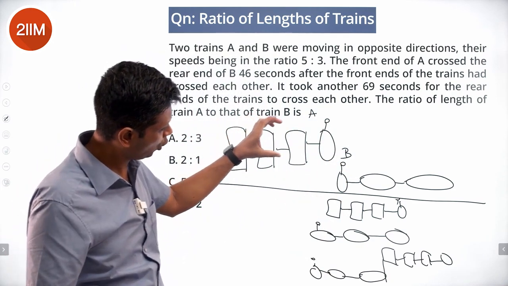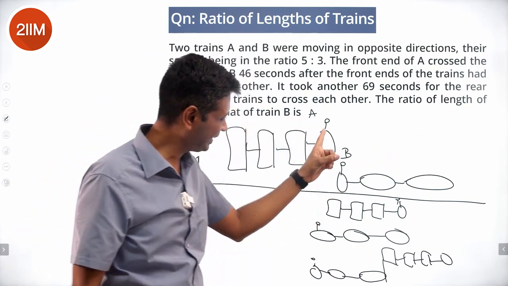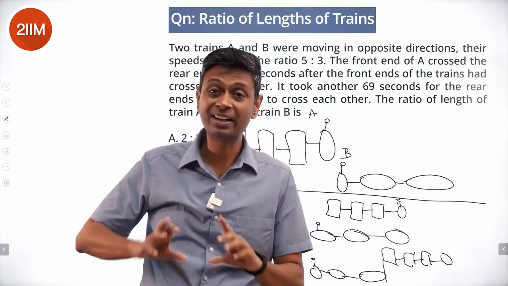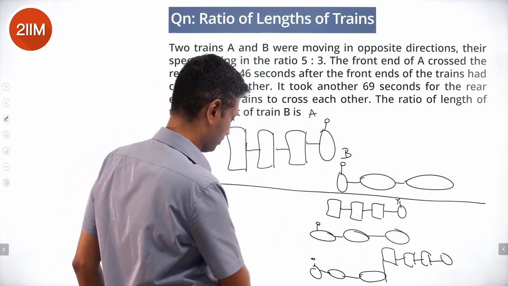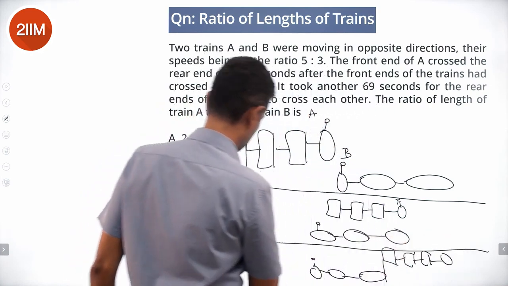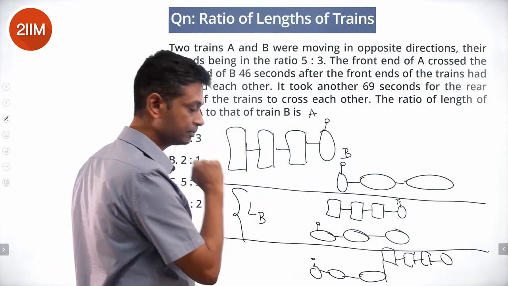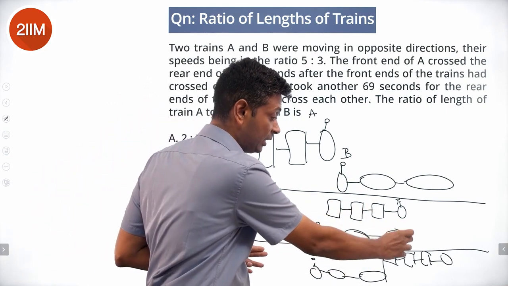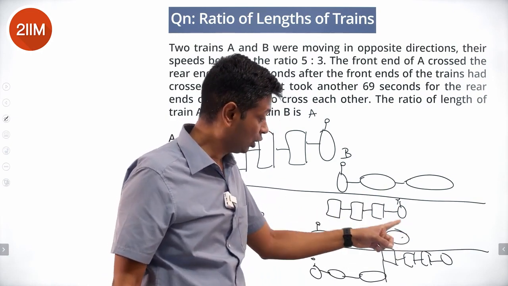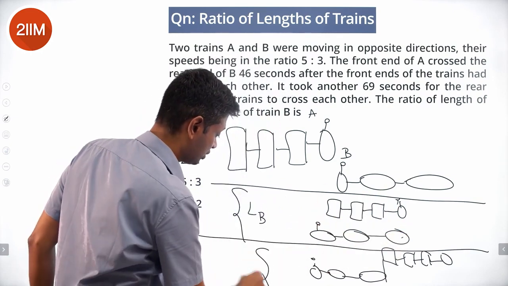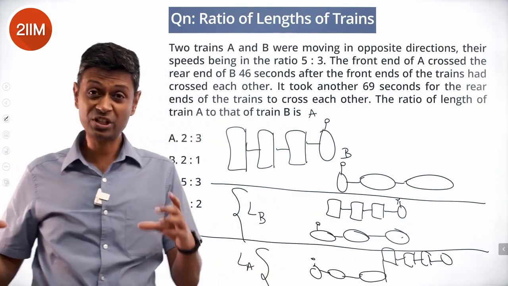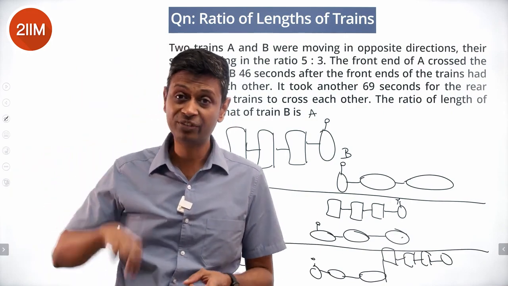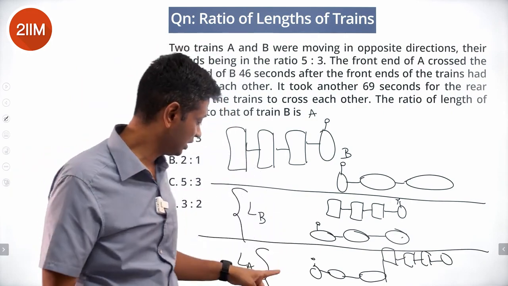So train A crosses and goes beyond. The front end of train A is here, and the front end of train A is at the rear end, or the relative distance covered from this phase to this phase. This is the length of train B. From here to here, from this rear end goes completely there. So front to rear, to rear, to rear. This phase, the distance covered is LA. The first phase, the relative distance covered is the length of train B. The second phase, the relative distance covered is the length of train A.